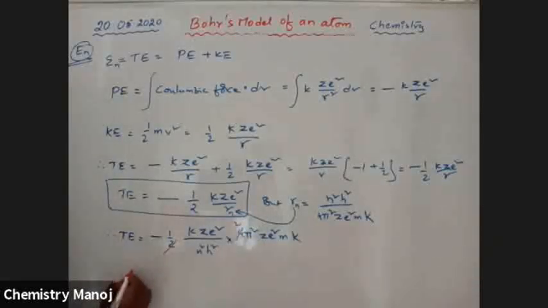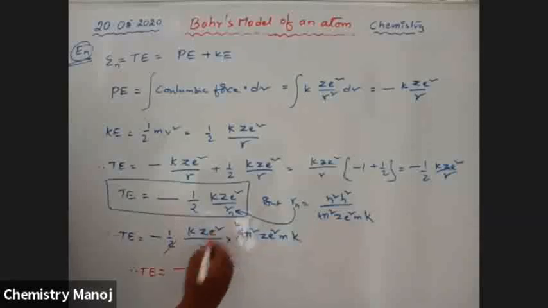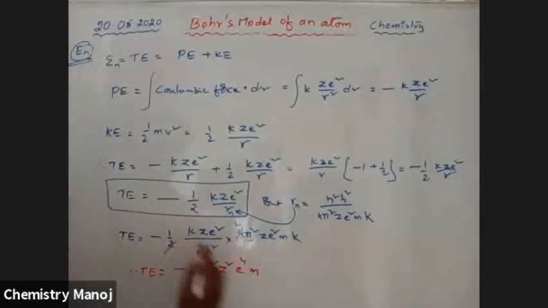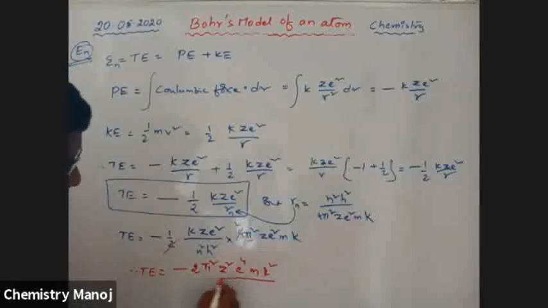Therefore, total energy is equal to minus 2 pi square Z square e to the power 4 m K square by n square h square.